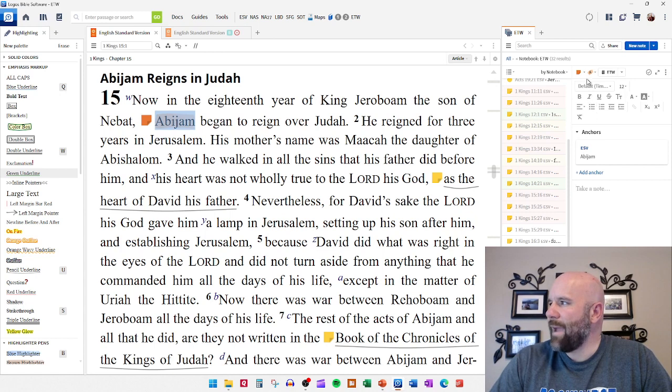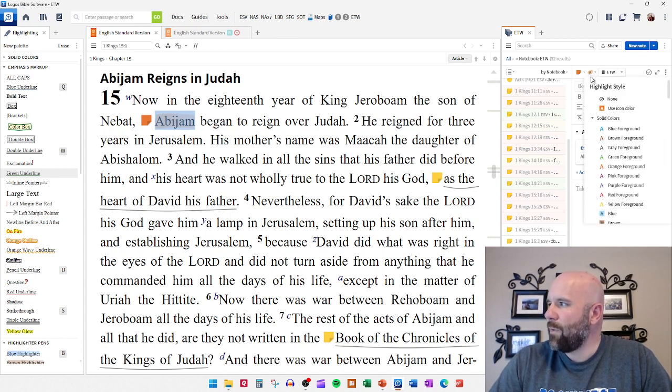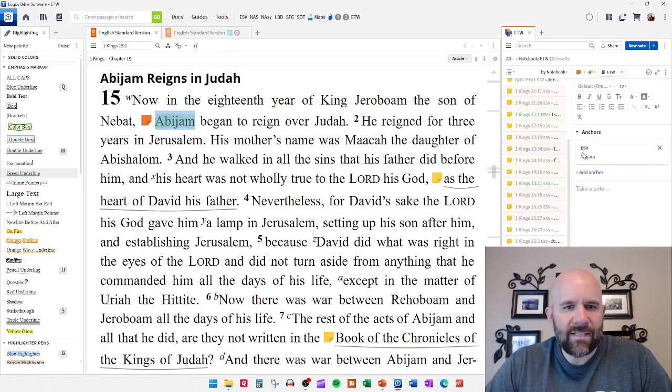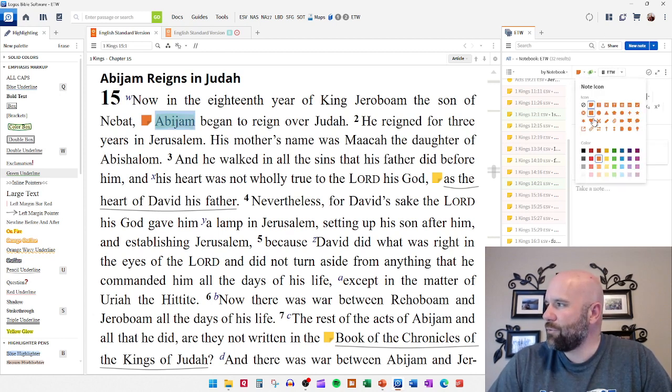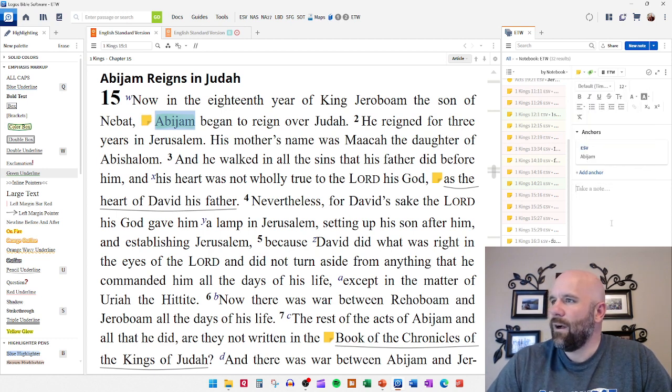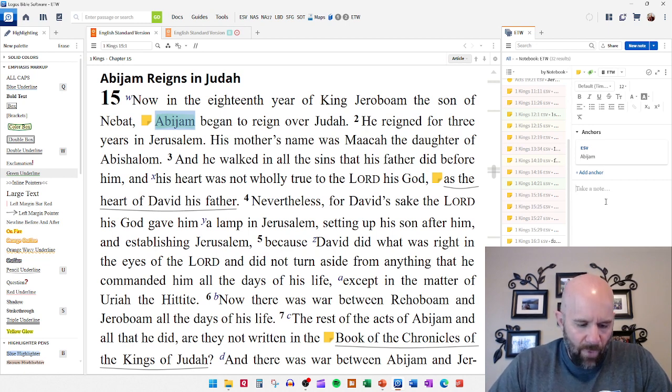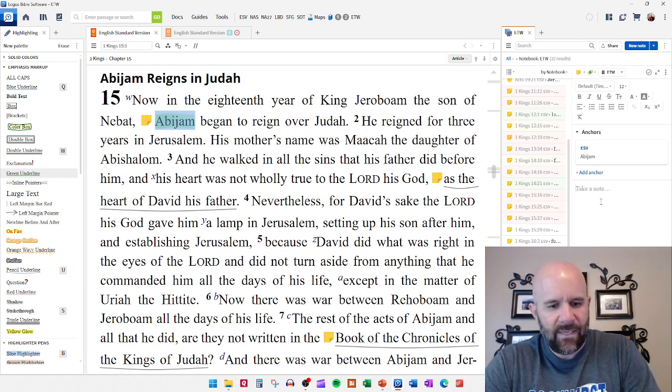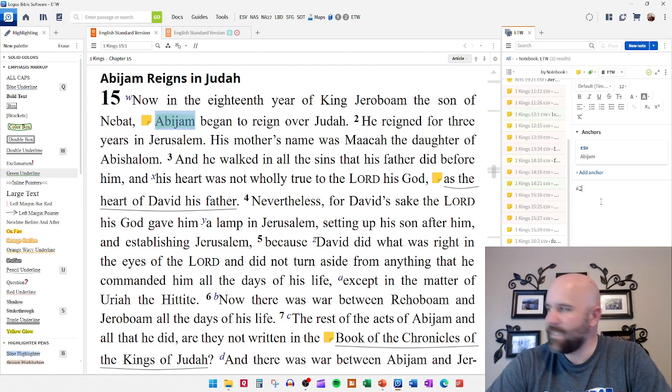I'm going to take Abijam and I'm going to turn his highlight color green because he's a king in Jerusalem. I want a yellow note tag because this is not about structure, so I don't want orange. So I've got a green highlight on Abijam because he is a king in Judah. And what I'm going to write in the margin of my Bible next to that is number 2, because he is the second king of the divided kingdom.